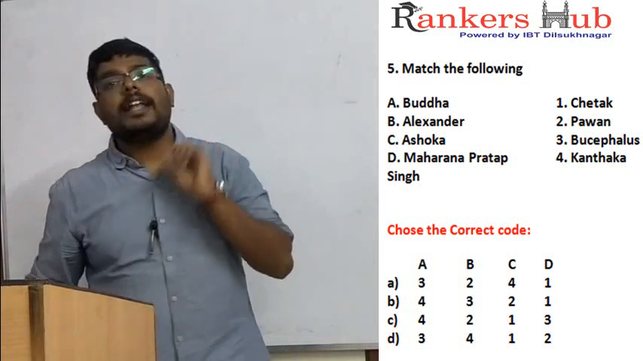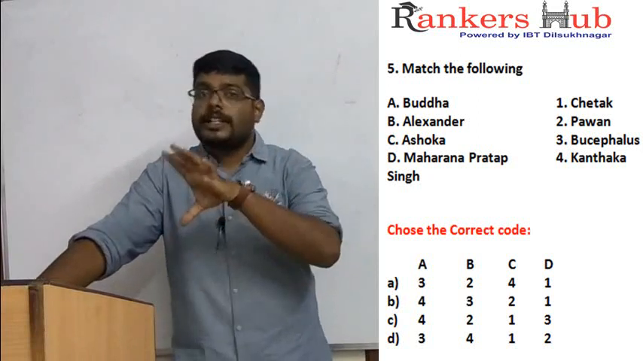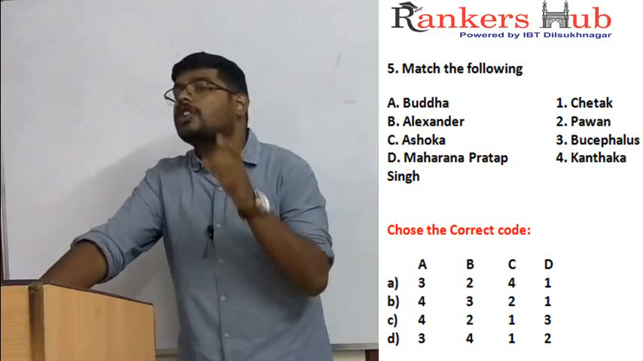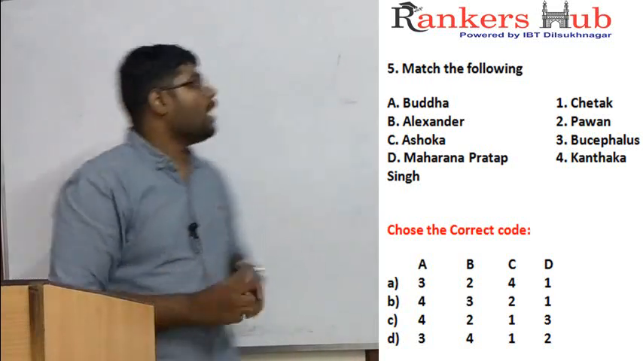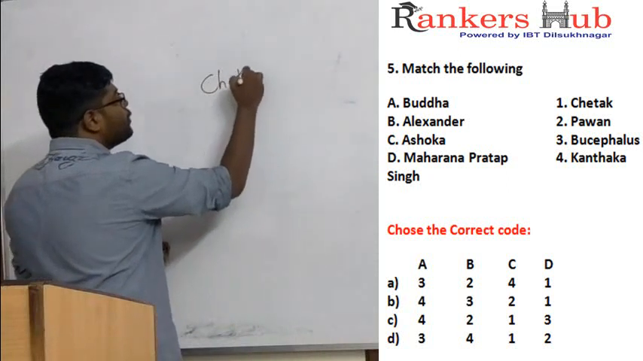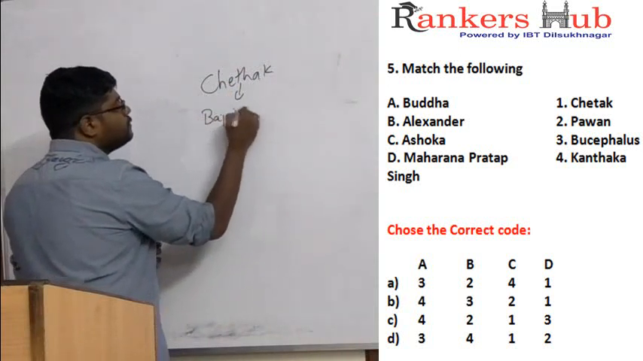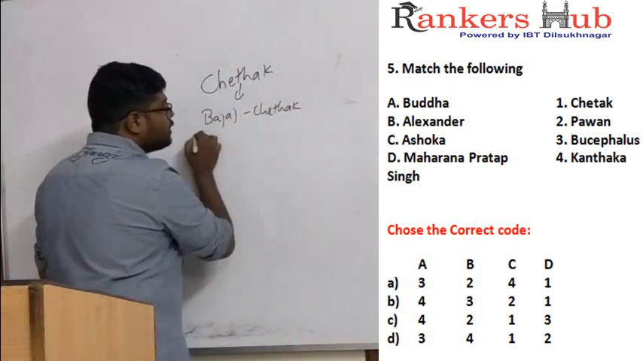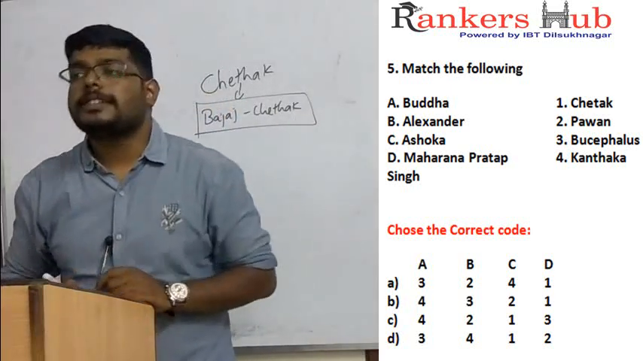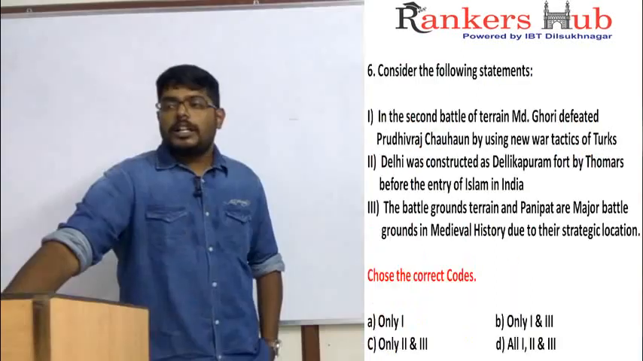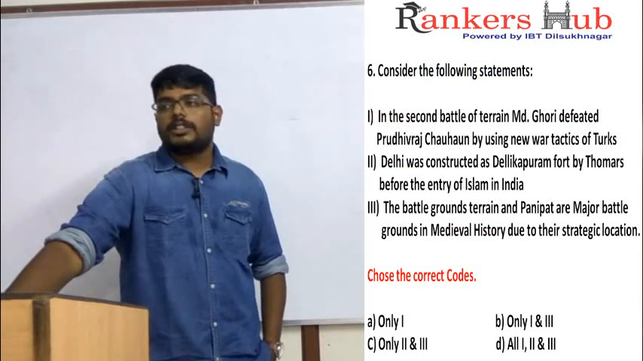Alexander is the only person who rode Bucephalus, and Bucephalus is the most masculine horse. It is nearly 12 feet in height. Ashoka was converted to Buddhism on the back of a horse called Pavan, and Ashoka's horse is Pavan. Chetak is the most important horse in history, because today we have a scooter called Bajaj Chetak. The first scooter manufactured in India was named after Chetak, because Chetak saved the life of Maharana Pratap Singh.